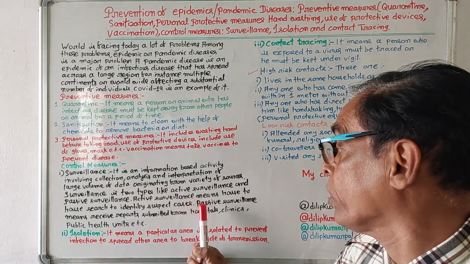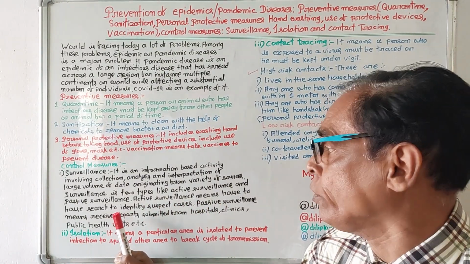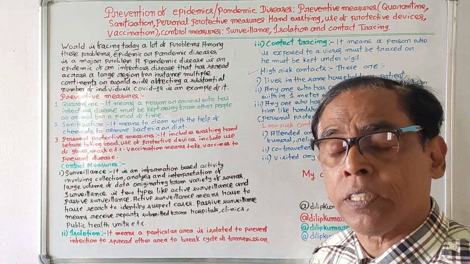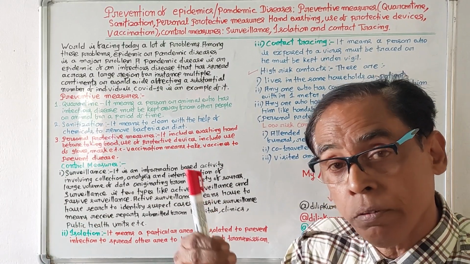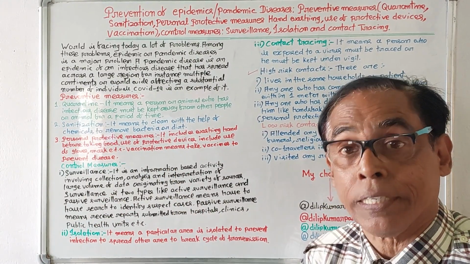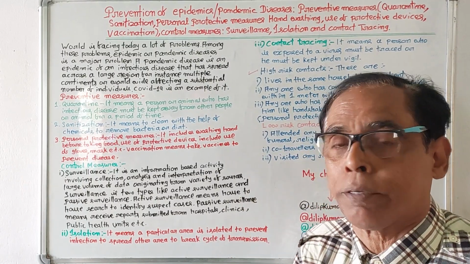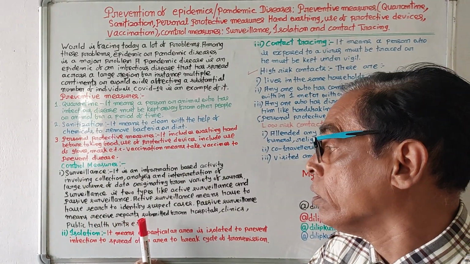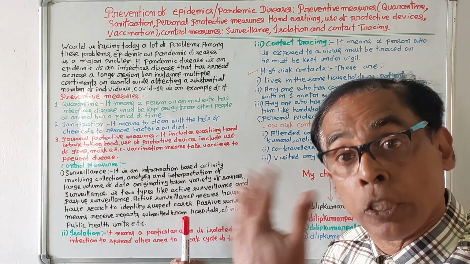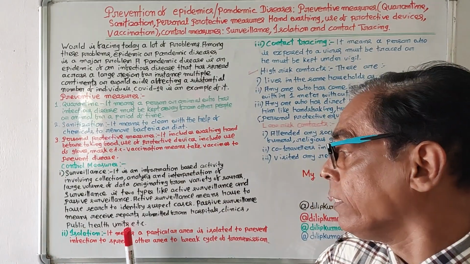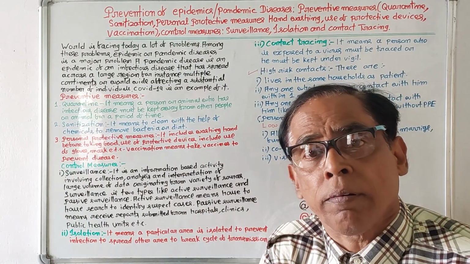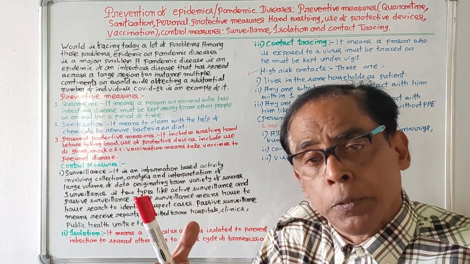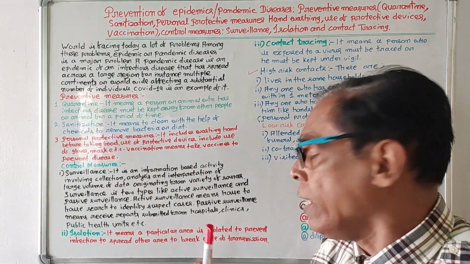Active surveillance means house to house search to identify suspected cases. It is expensive and it is a very dependable method. Then passive surveillance means receiving reports submitted from hospitals, clinics, and public health units. So passive surveillance means information will be collected from different hospitals, health units and clinics.